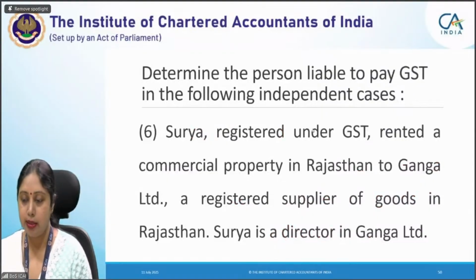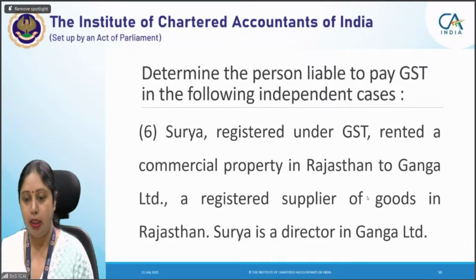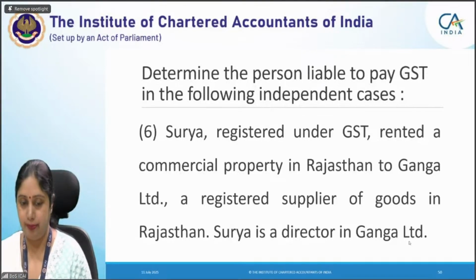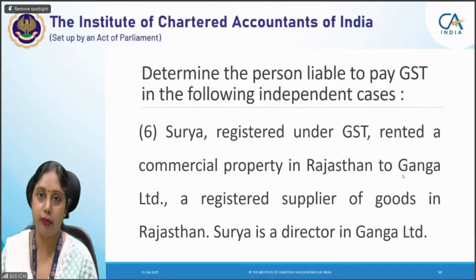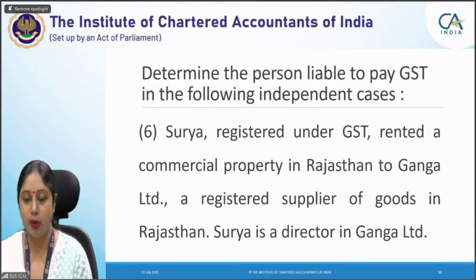Surya, registered under GST, rented a commercial property in Rajasthan to Ganga Limited, a registered supplier of goods in Rajasthan. Surya is a director in Ganga Limited. Before your answer, you have to write 6 now.